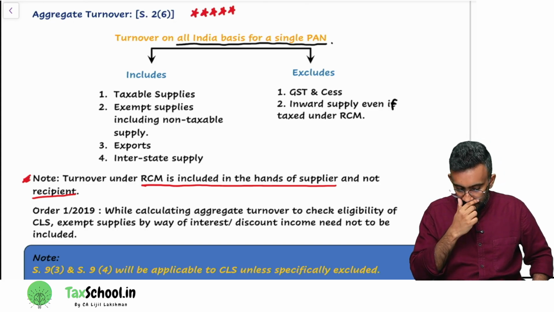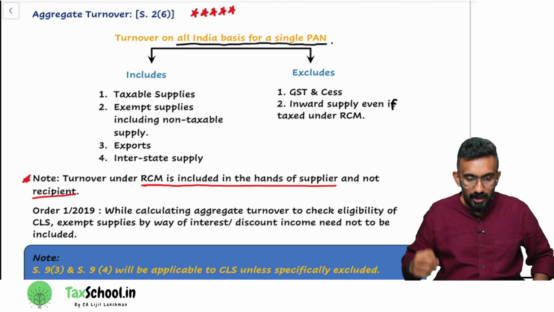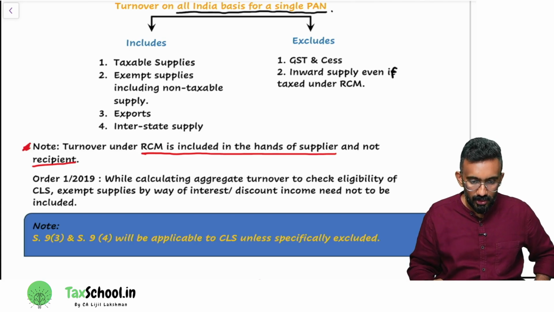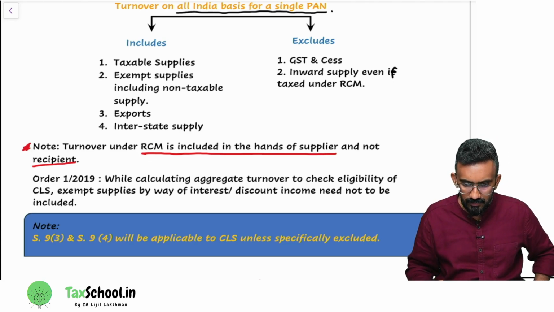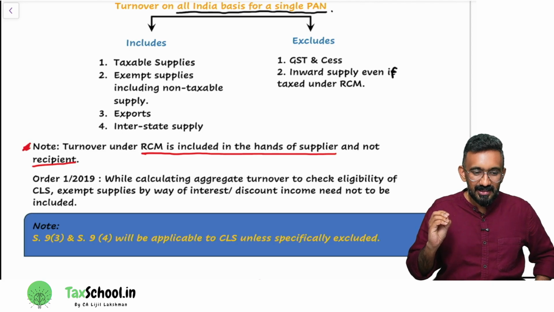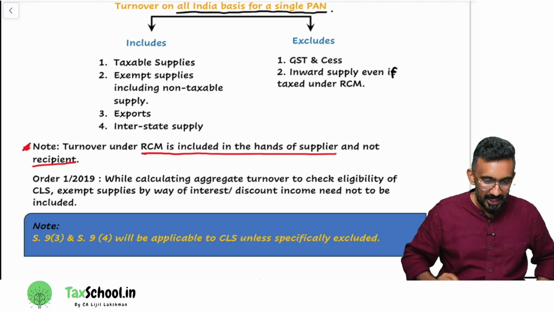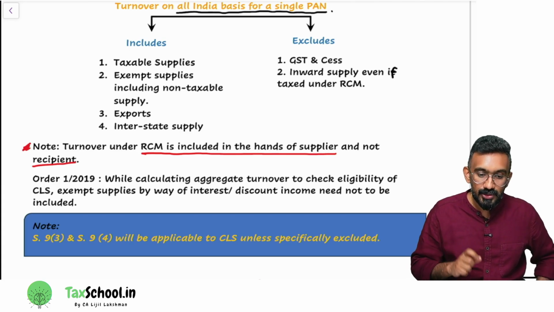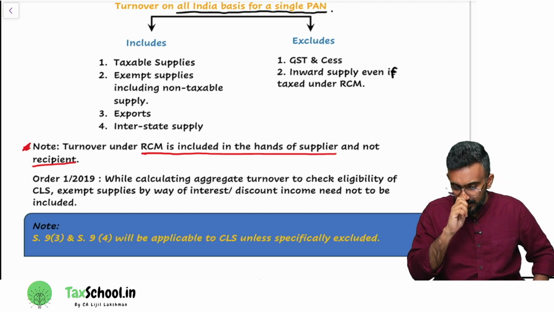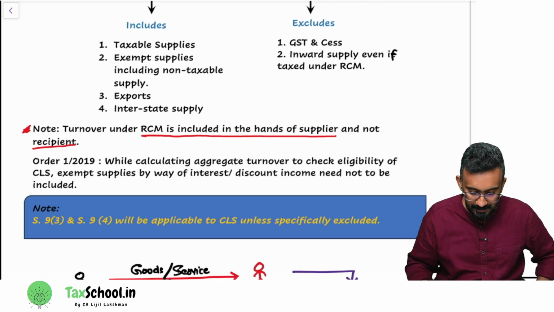Then, I've written something more. Order 1/2019 I have written. Let's read. While calculating aggregate turnover to check... Yeah, so Shravan has put it across as a word also. Order 1/2019 says, while calculating aggregate turnover to check eligibility of composition levy scheme, exempt supplies by way of interest or discount income need not be included. I'll come back to that as an exam tip. I'll give you an understanding when I summarize.